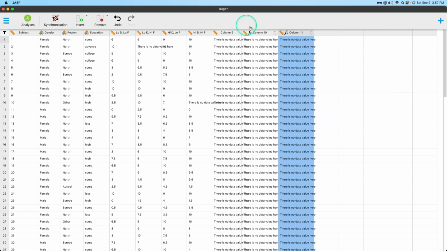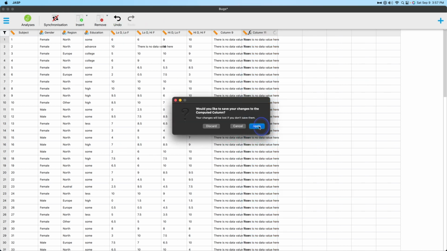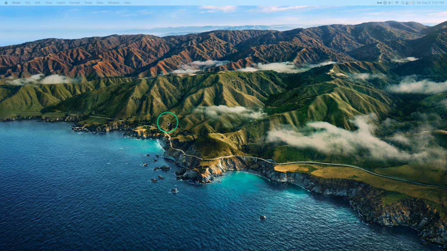So I'm going to hold command, and, does shift work? Shift works, not command. And I'm going to go to remove, and I'm going to delete columns, and I'm going to hit apply. Ooh, apply. He broke it. JASP quit unexpectedly. I'm going to reopen it because videos. Okay, so there was a little bit of a bug there with deleting, so be aware of that. Maybe delete one at a time.